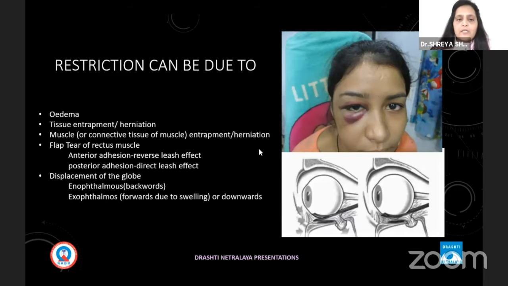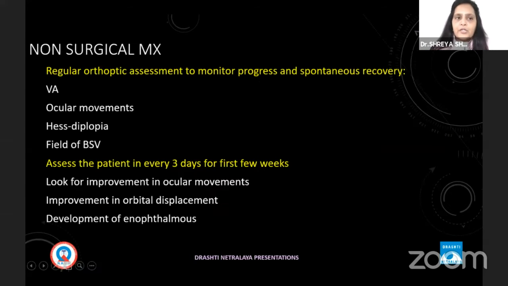Restriction should not be just jumped on and concluded, because it can be just because of edema, entrapment, herniation of tissue, entrapment, herniation of muscle, flap tear, and displacement of the globe. These are the differential diagnosis.